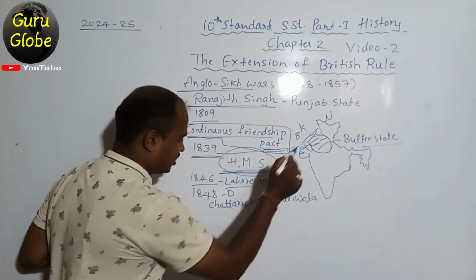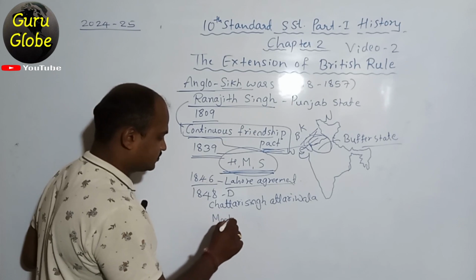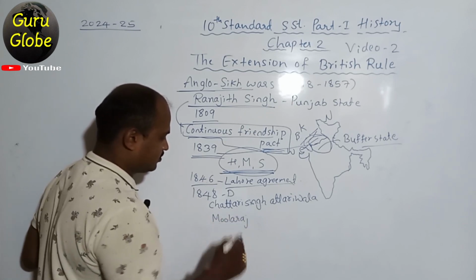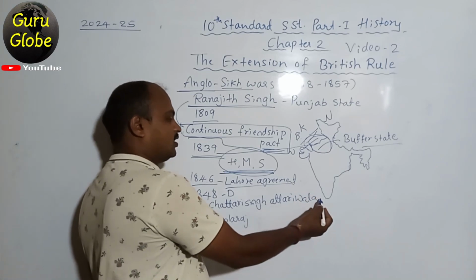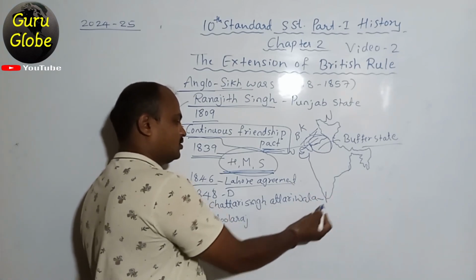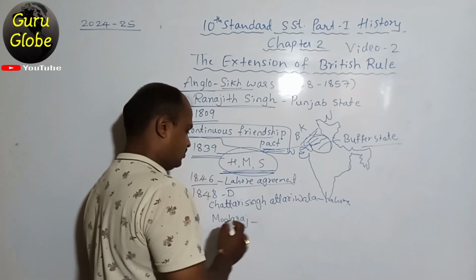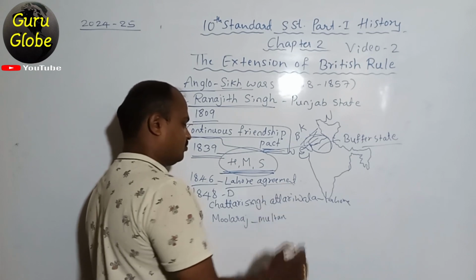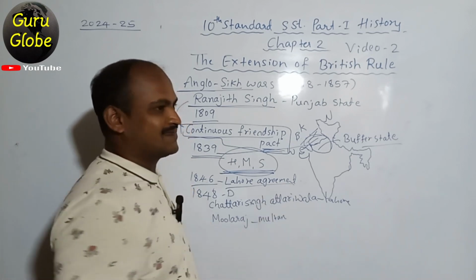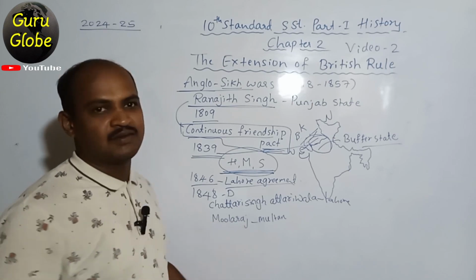Chattari Singh Attariwala and Moolraj. Both are leaders. Chattari Singh Attariwala opposed in Lahore and Moolraj opposed it in Multan. Both were suppressed ruthlessly by the British. They were also defeated at the hands of the British.